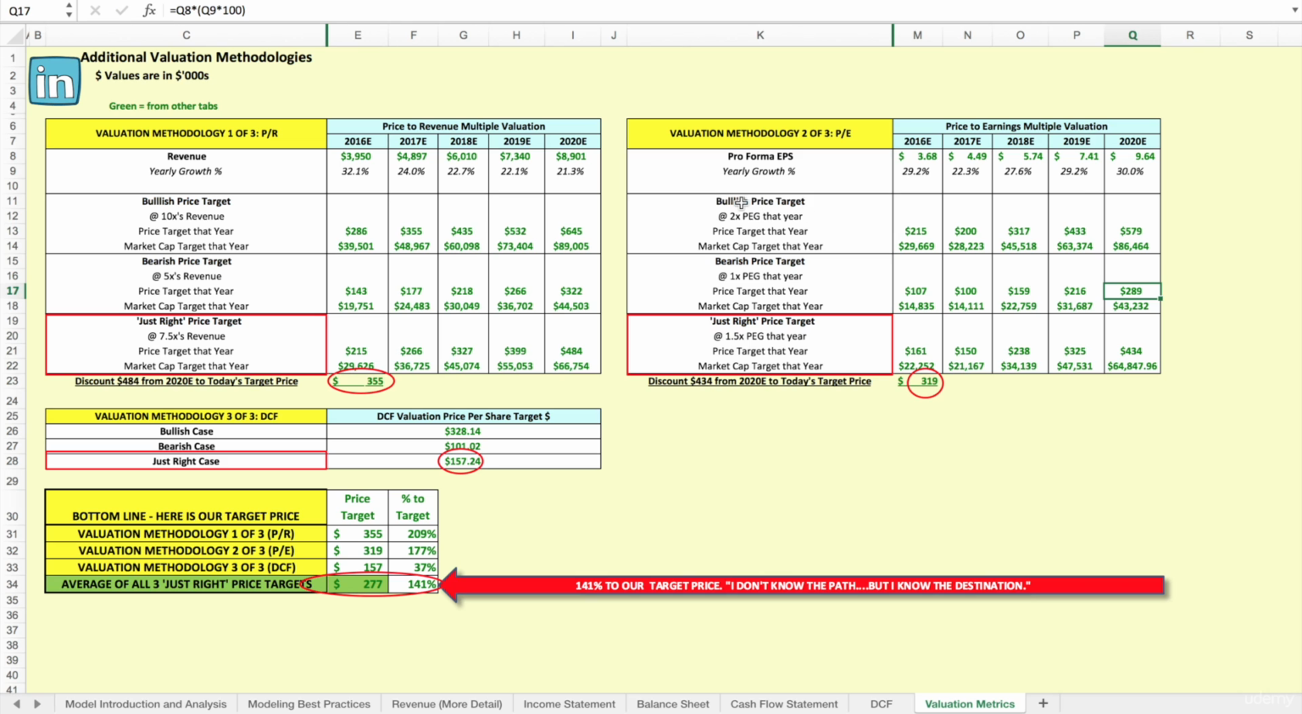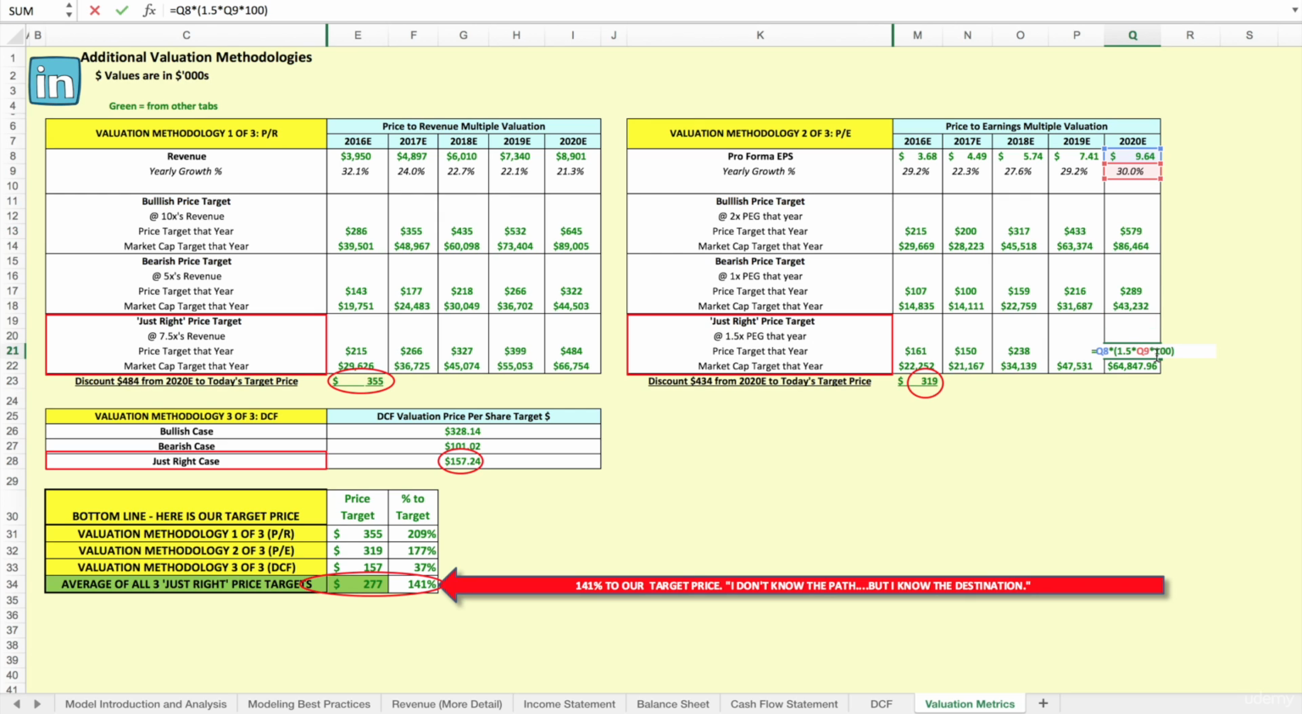Then up here in the bullish scenario, sometimes you get this in bull markets where companies trade at 2 times their earnings growth rate. It gets out of hand, but it happens. So here, 2 times our earnings growth rate, so 60 times earnings, which is too high, will get you that target price. And then the just right camp is in between 1 and 2, which is 1.5 times earnings growth.